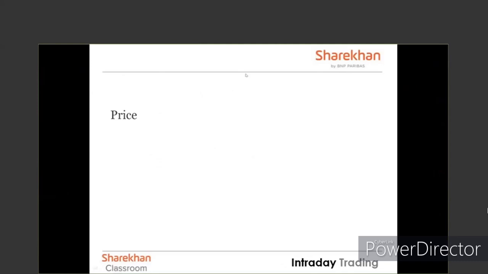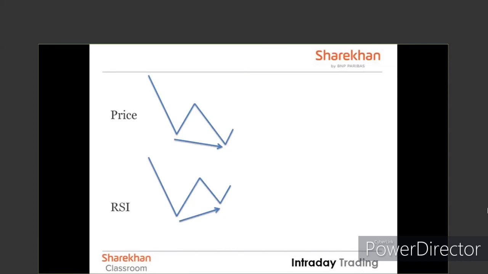So as I said, RSI is nothing but a calculation on the prices. Basically, if the prices are going down, RSI also goes down; prices going up, RSI going up. However, there is one small difference. Prices are making a lower low, RSI on the other hand is making a higher low. This is a positive or a bullish divergence.